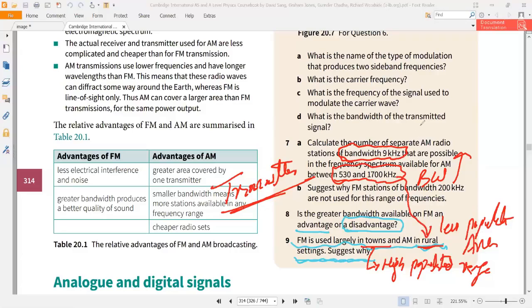In this bandwidth we get 130 radio stations. So in a rural area let's say we need 50 radio stations. So 50 radio stations will be enough for a rural setting, and you will get a high bandwidth, and high bandwidth gives you a good quality of sound. So that is also a plus point. So let's say I want to keep this bandwidth. So this will be 50 radio stations and the bandwidth